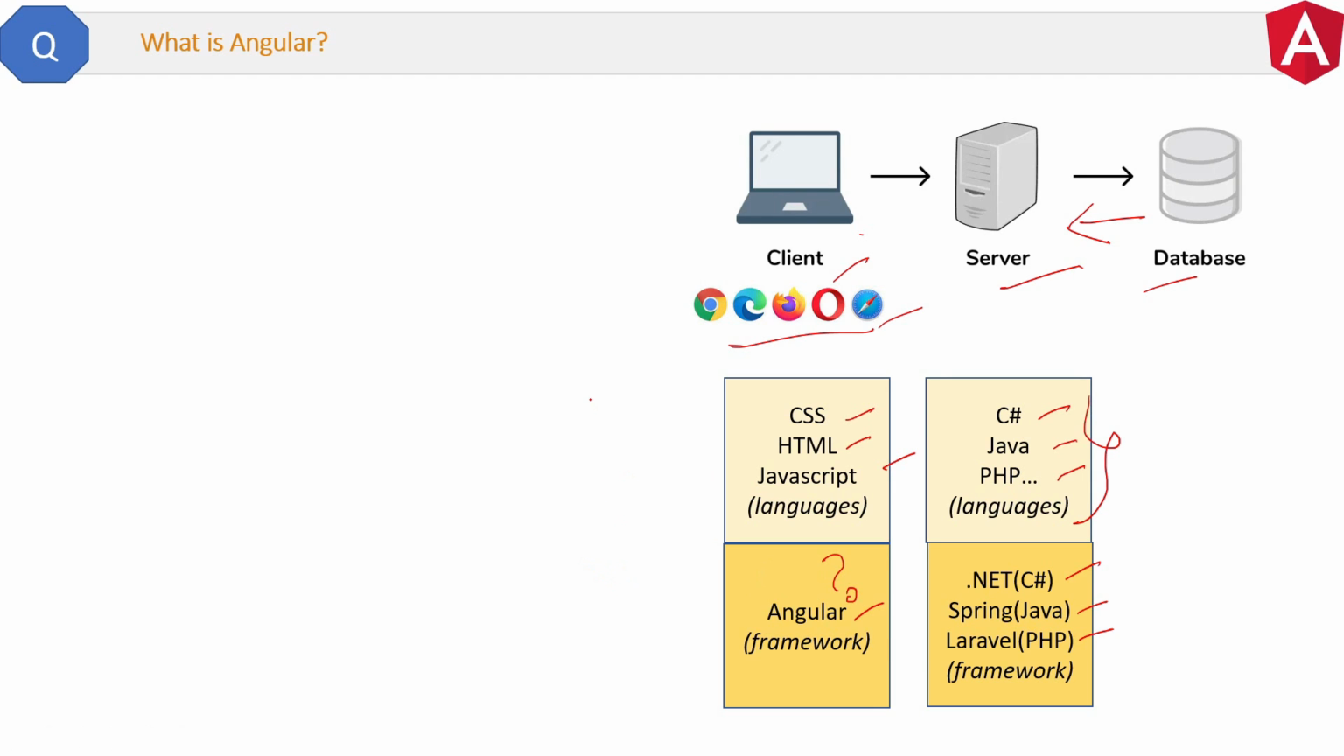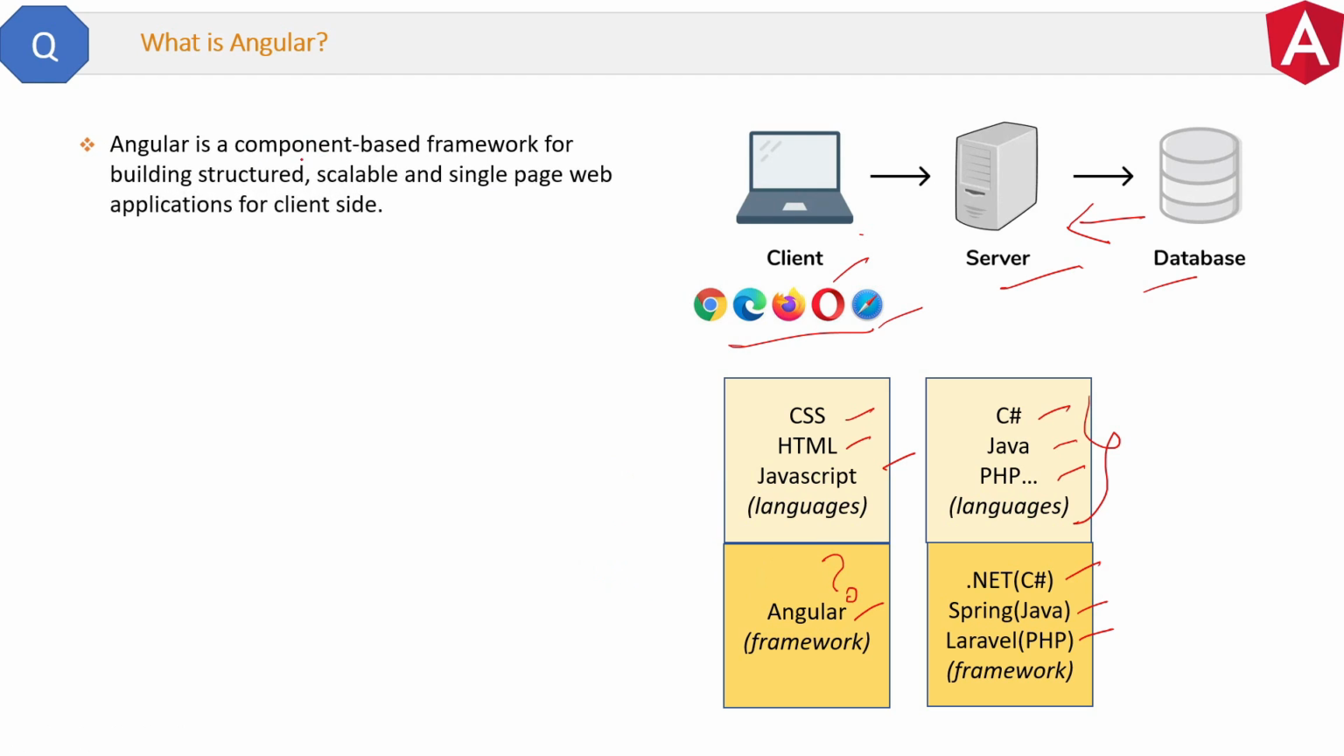Now here is the conclusion and definition of Angular. Angular is a component-based framework for building structured, scalable and single-page web applications for the client side. We will discuss questions on components in upcoming questions. I already explained the importance of structured applications. Now every application should be scalable. That means it should be open and flexible for any enhancements or upgradation in the near future. That is scalable.